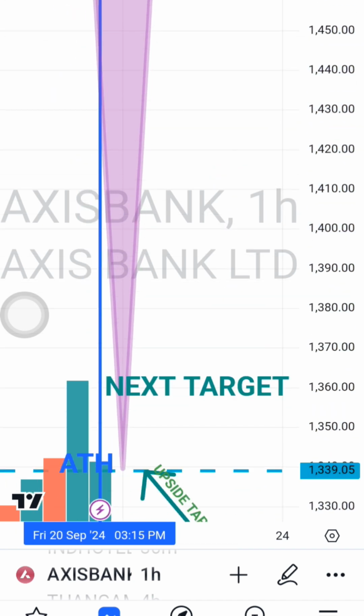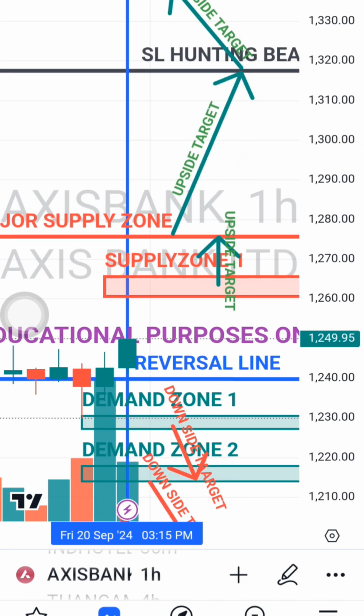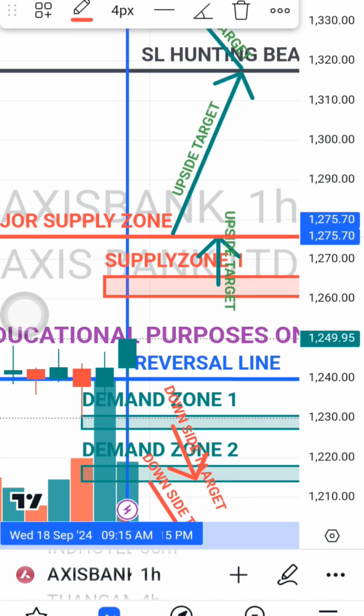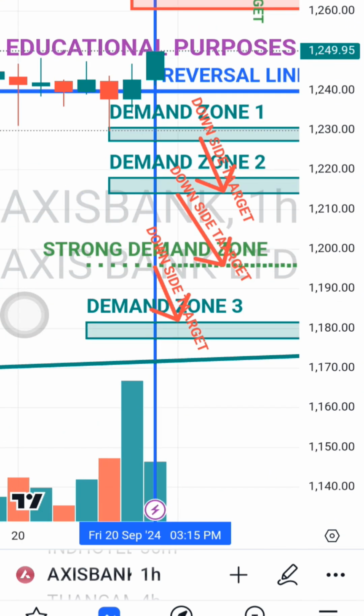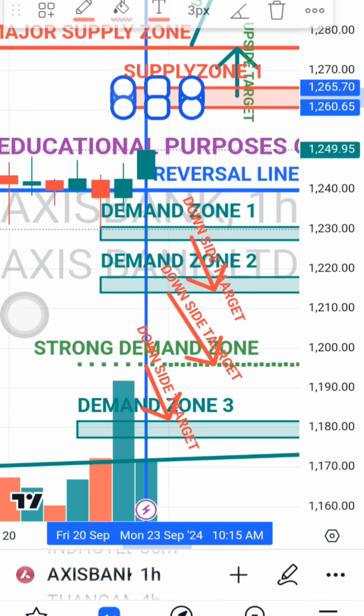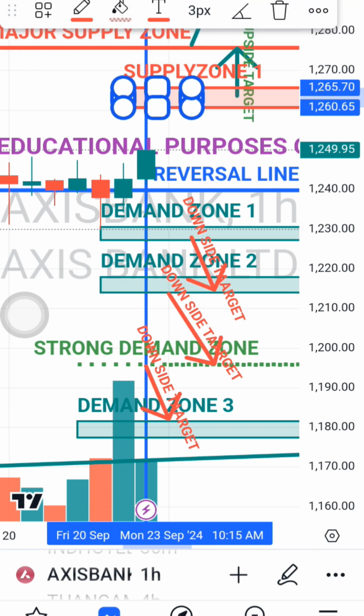So it may not happen immediately, but may take 1 or 2 days, provided it gives a breakout above my major supply zone and supply zone. So these are all the upside targets and downside targets. You have to make entry near the demand zones, or above supply zone 1. Or you can exit if you are in profit. You can exit if supply zone 1 is unable to cross and it comes down below the reversal line.